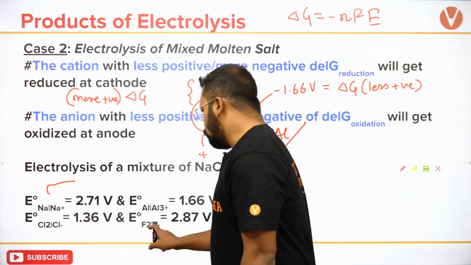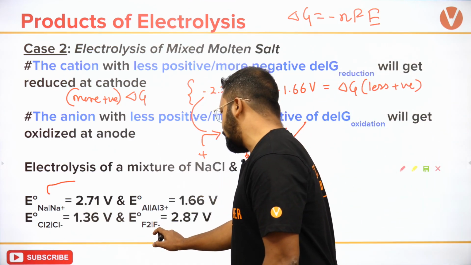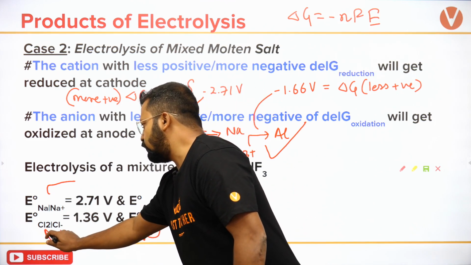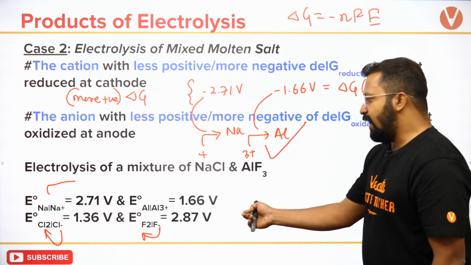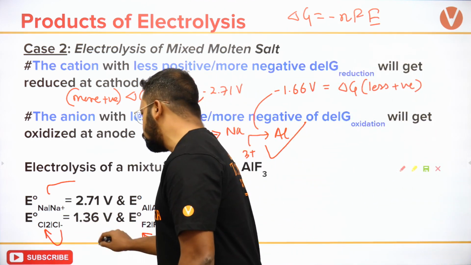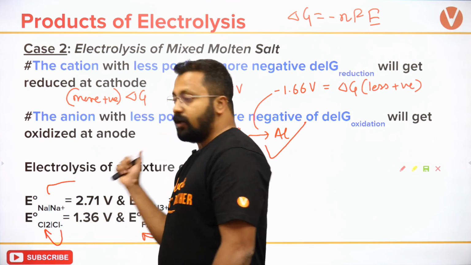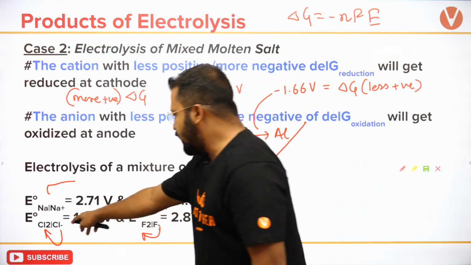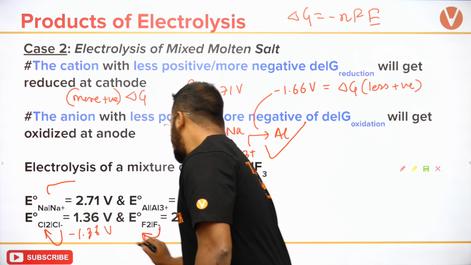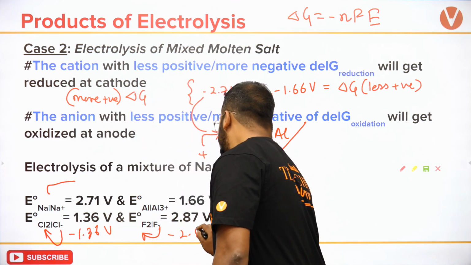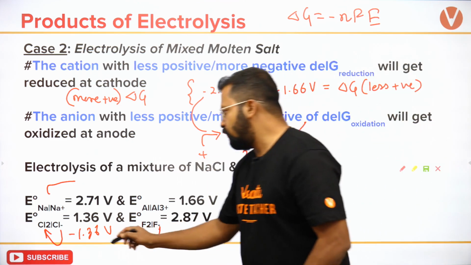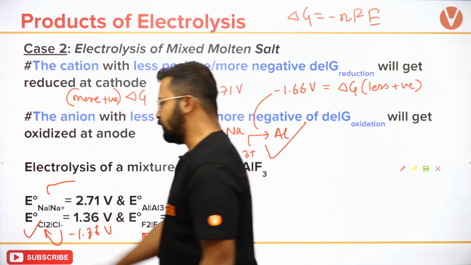Similarly, over here F minus is trying to undergo oxidation to F2, Cl minus is trying to undergo oxidation to Cl2. I will take the negative values of both of them because this is written for reduction. So if I take the negative value for oxidation, this is minus 1.36 volts and minus 2.87 volts. I will get a less positive value for this one.